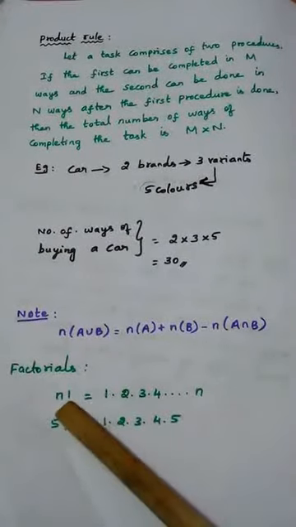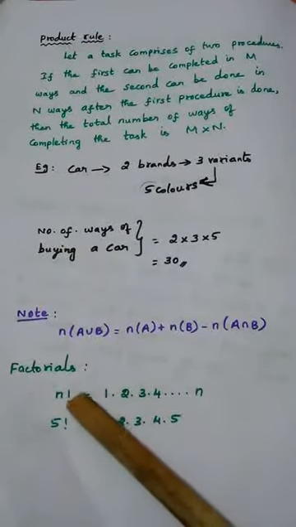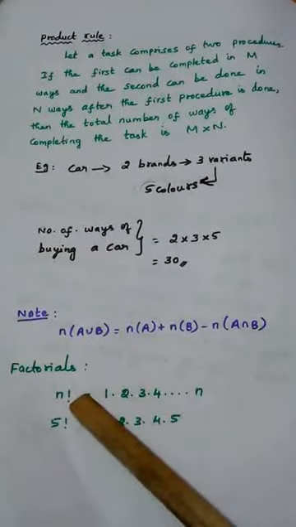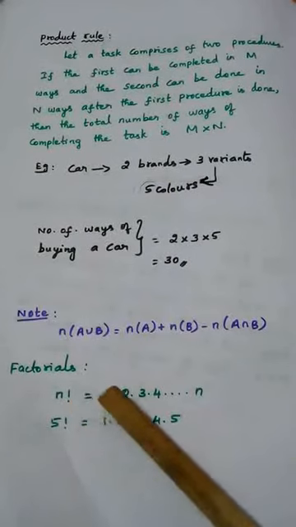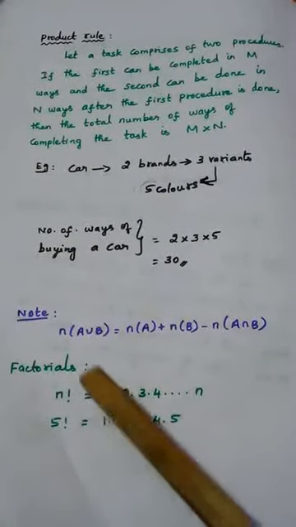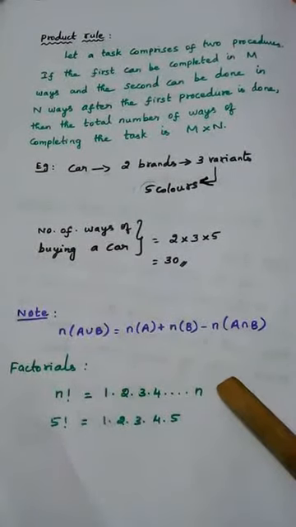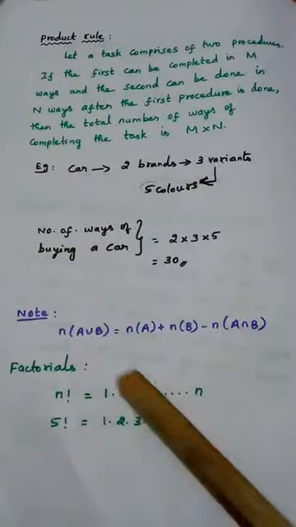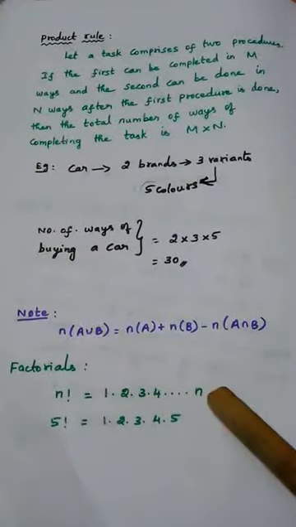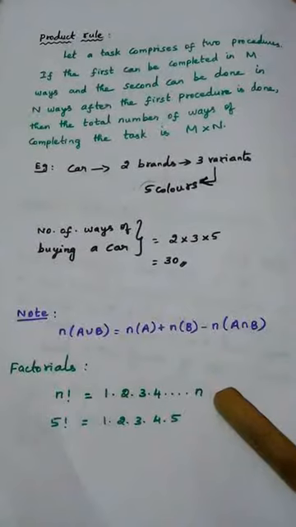Factorial, how to read this? N factorial. What is the meaning of factorial? N factorial means we should start from 1 and multiply up to n. 1 into 2 into 3 into 4 into etc., up to the last term, which will be this number n.